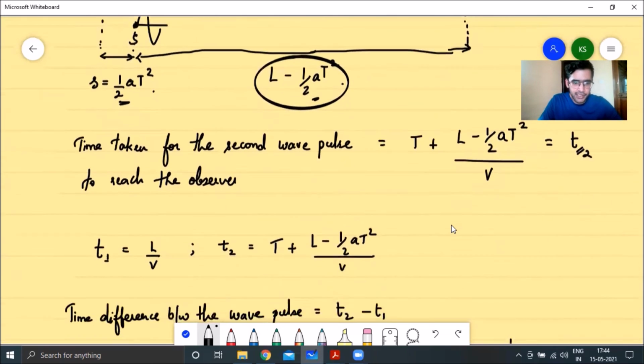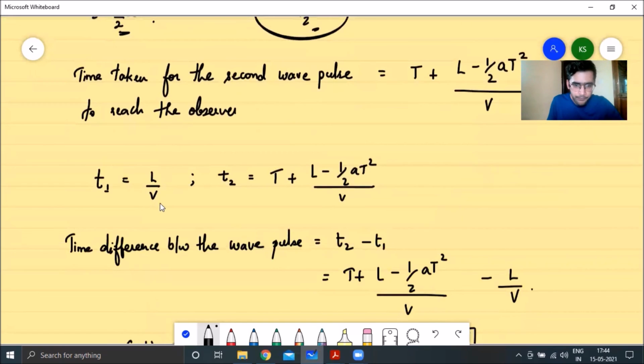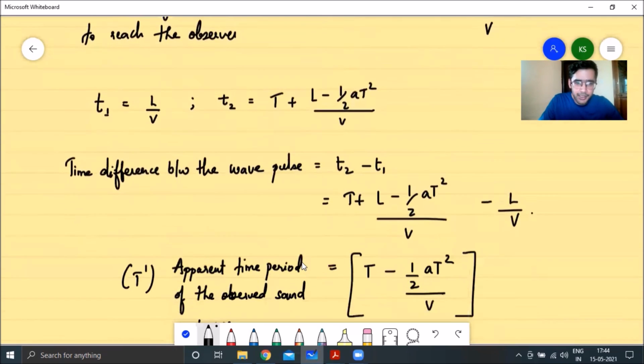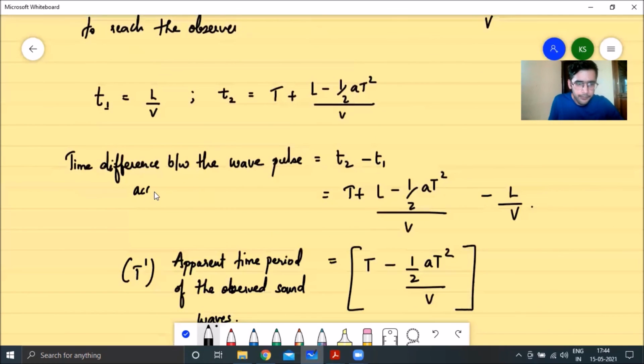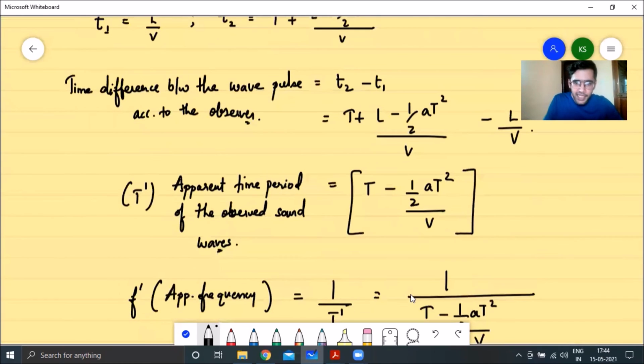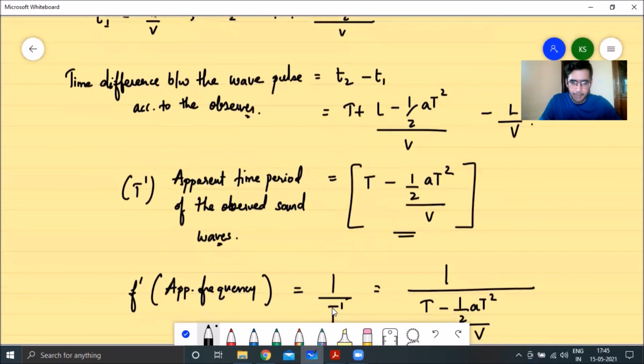So the first wave pulse is reaching the observer at the time T1 equal to L by V. The second wave pulse is reaching the observer at the time T2 equal to T plus L minus half a t squared divided by V. So what will be the time difference between the two wave pulses according to the observer? It would be T2 minus T1, and that is nothing but the apparent time period of the observed sound wave. What will be your apparent frequency? It will be the reciprocal of the apparent time period.